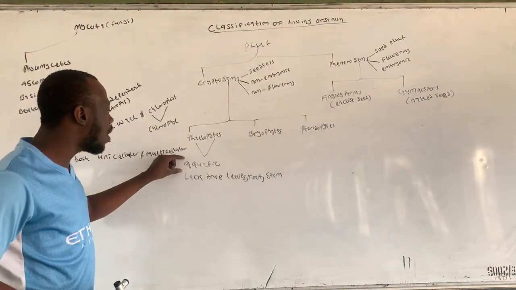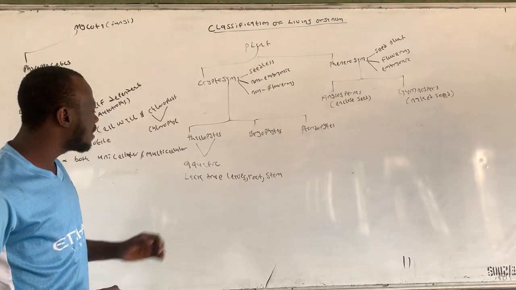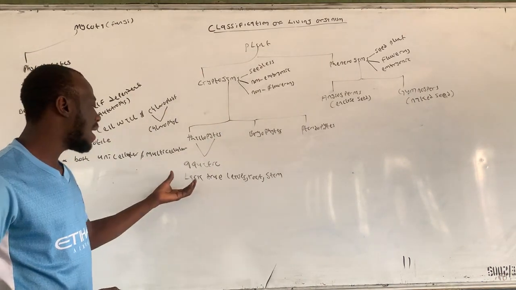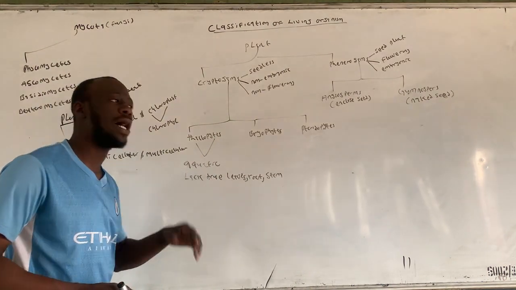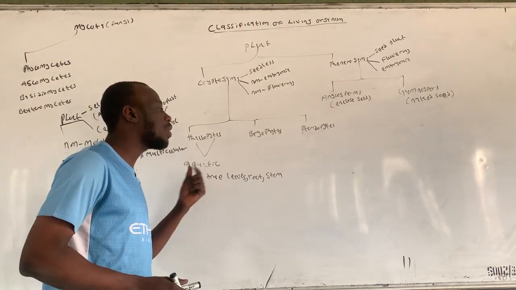So these are some of the features of thallophytes. They are mostly aquatic. They lack true leaves, root, and also stem. Meaning they are non-vascular plants.